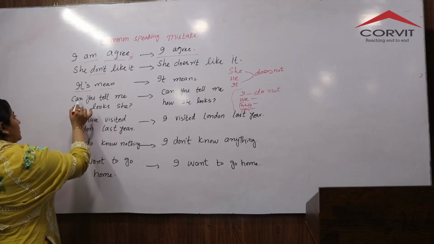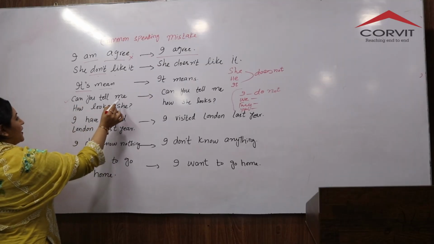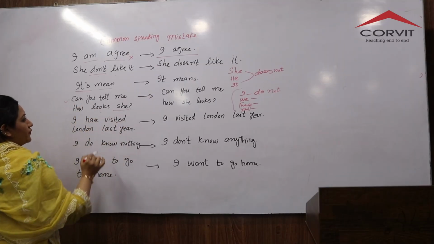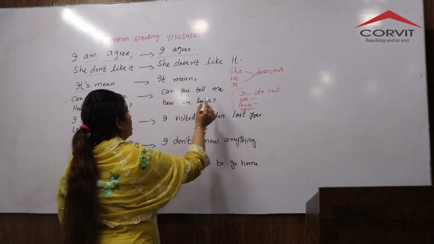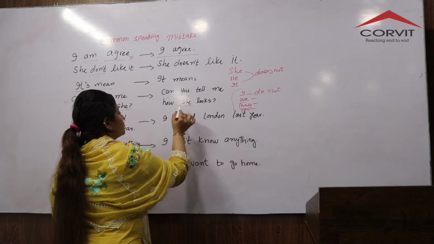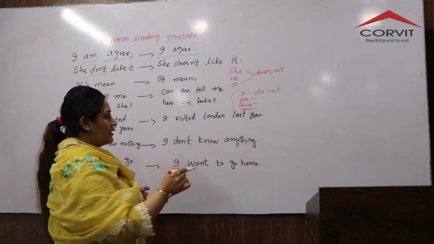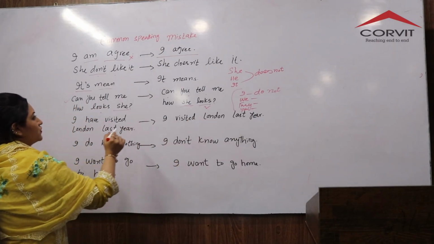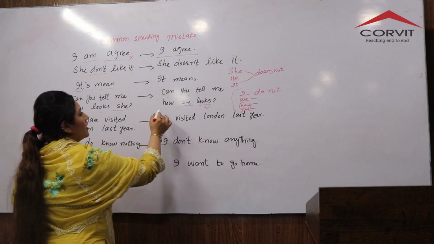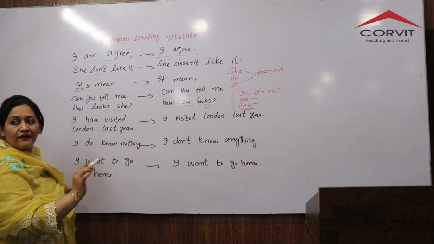Right? Next sentence is "Can you tell me how looks she?" No, this is wrong. You must say, "Can you tell me how she looks?" Use first subject, then verb. This is the correct placement. You must use this sentence rather than using this order. "How she looks" is the correct order.